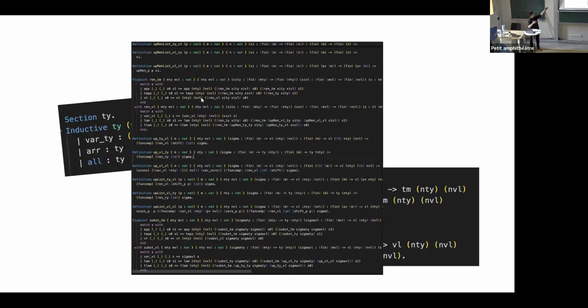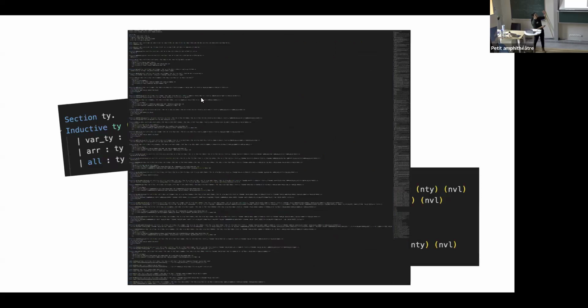But I would basically have to take care that if I do substitution, I have to do substitution on the terms and values. And if I go under the binders, I have to account for going under a value binder with a type substitution, and going under a type binder with a type substitution. Basically this goes up. This is quadratic in the number of binders which I have. And this would be an extract from the proof. So here you would see the proof for even a small signature as we had before. So basically this is a lot of boilerplate.